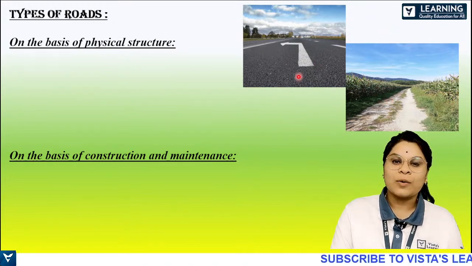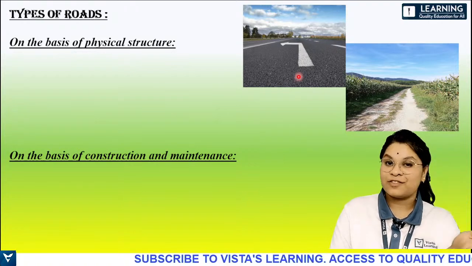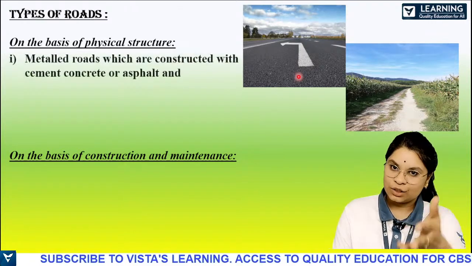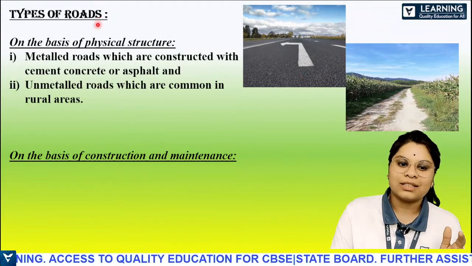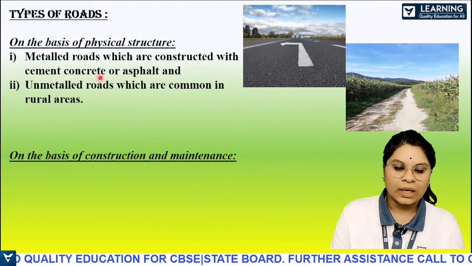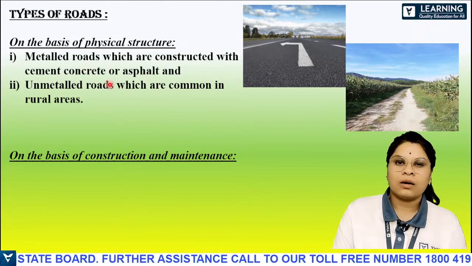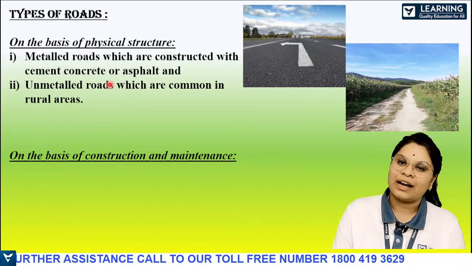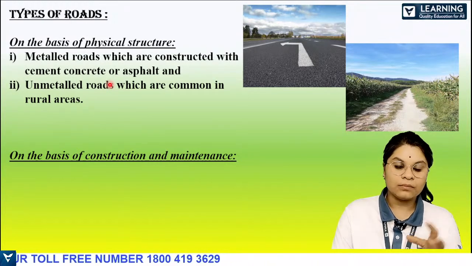Okay. So on the basis of the physical structure, it can be divided into this only: metalled roads and unmetalled roads. That is nothing but the tar roads and the mud roads. Metalled roads are basically constructed with cement or the asphalt. So that is how it is made.